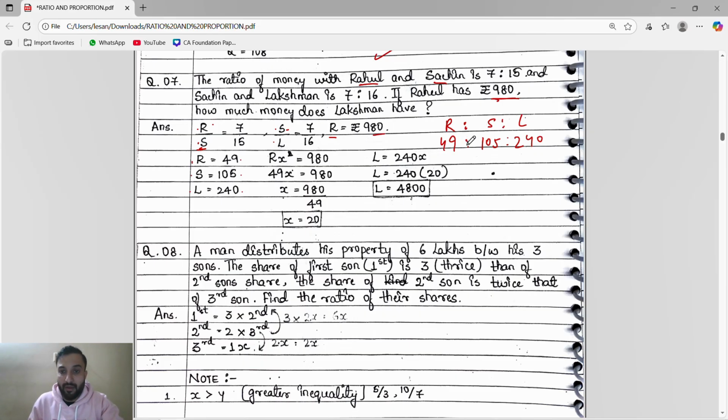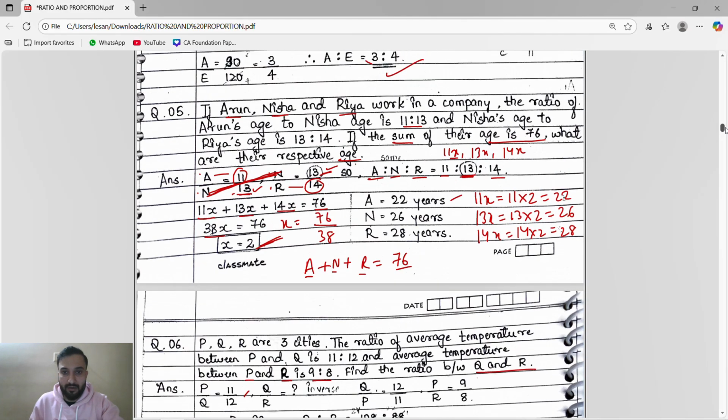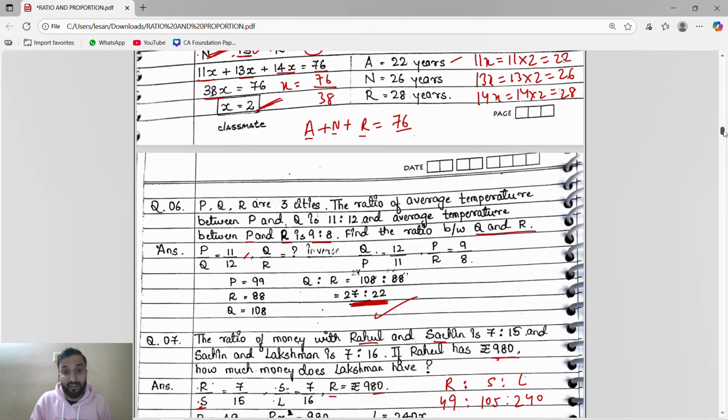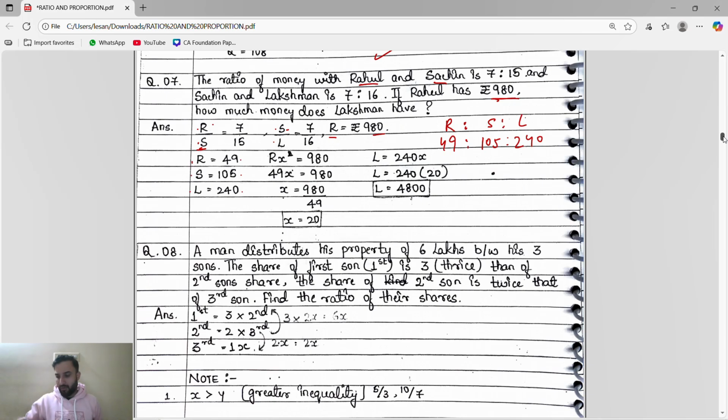So guys, as we did previous also, we remove this ratio sign. If we will remove the ratio sign, what we will take? We will take x. Obviously not yours. You will like, sir, why sir, you will take my x? No, we will take the x. I will not take your x, don't worry, we will remove this ratio. If you remove this ratio, Rahul will be 49x, Sachin will be 105x, Lakshman will be 240x.